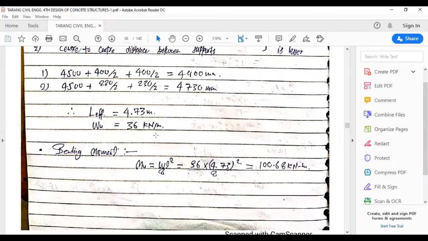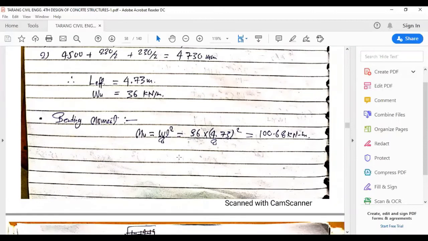Next step would be to find the bending moment for the simply supported beam, which is given by the formula WL square upon 8. The value of W is 36. The length we have just found out, the effective length, and it will be divided by 8. So the value is 100.68 kilonewton meter.